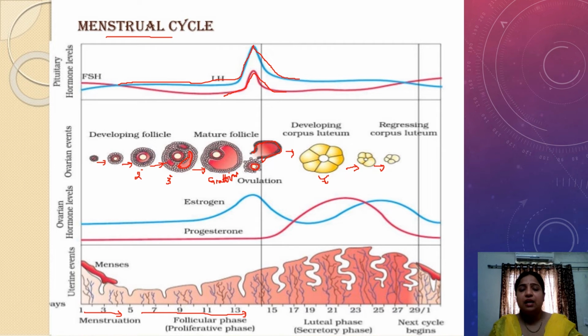At ovulation, the estrogen hormone is also secreted at its peak. Later on, after ovulation, there is again a downfall of FSH, LH and estrogen hormones.